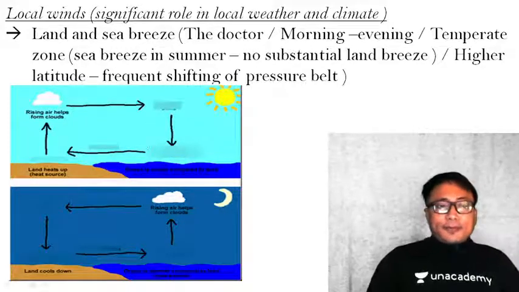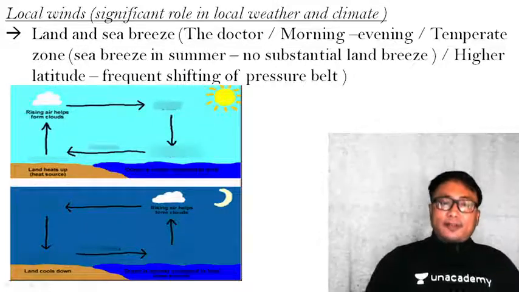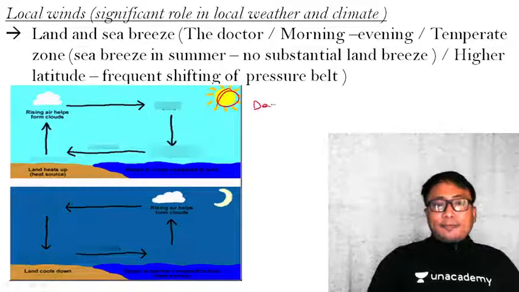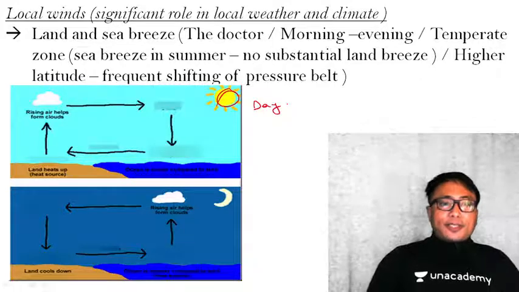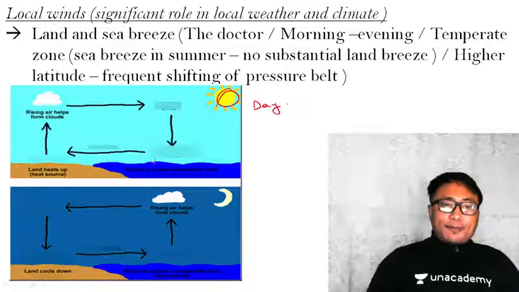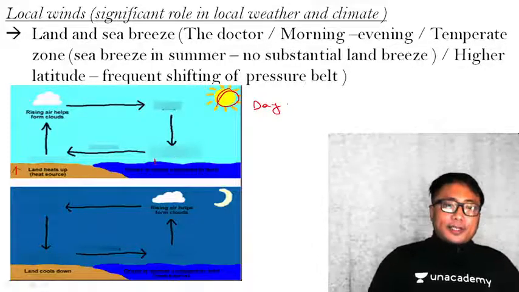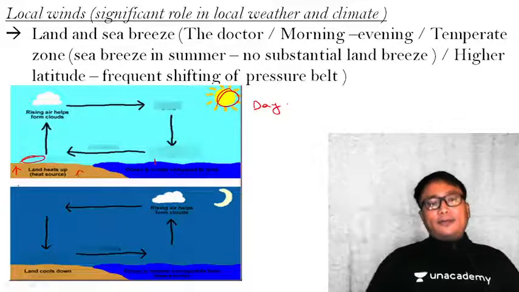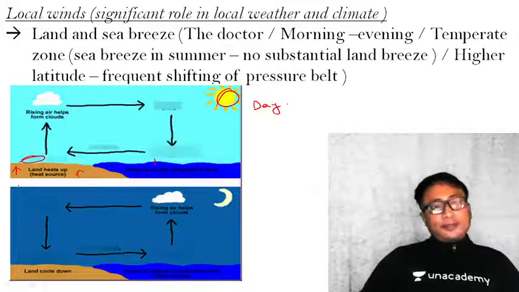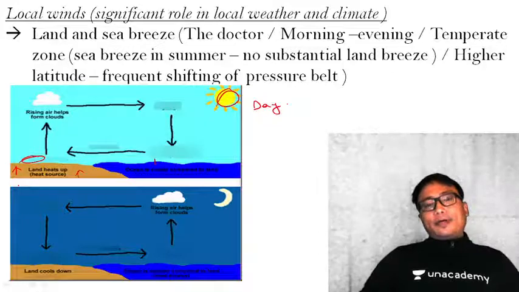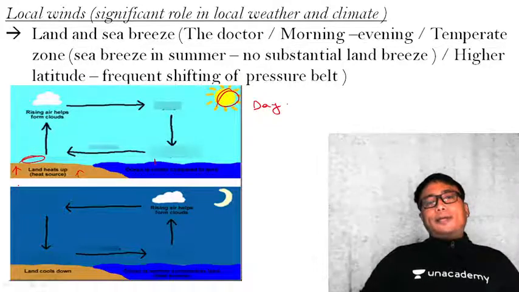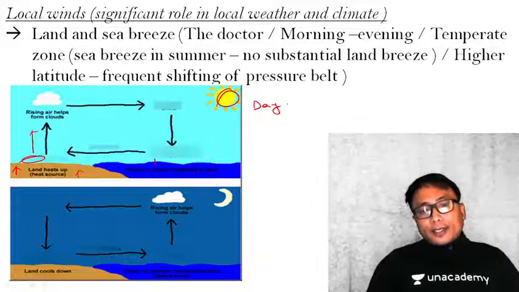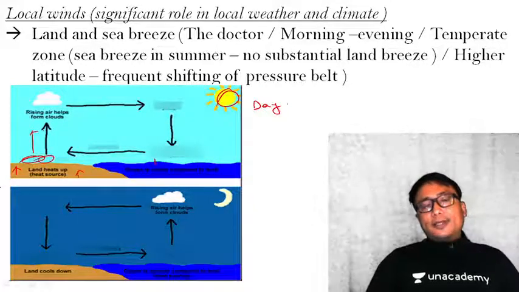Let me give you the basic understanding of land and sea breeze. During daytime, because of the lower specific heat of the land as compared to the water, land will heat up faster. When the land heats up faster, the air over it will be heated up faster. It will be warm, it will become light, therefore it will go up. On the land, therefore, a vacuum is created.